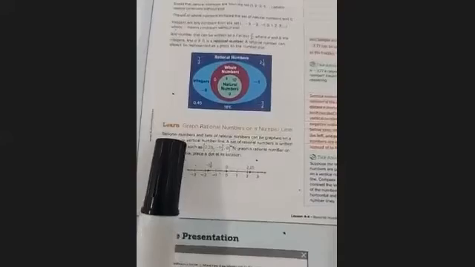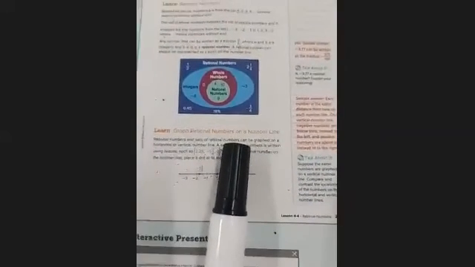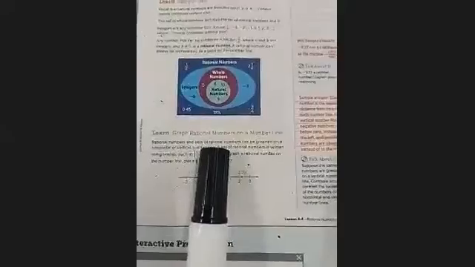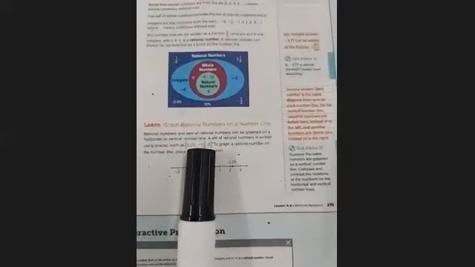Now, read. Rational numbers and sets of rational numbers can be graphed on a horizontal or vertical number line. A set of rational numbers is written using braces, such as 2.25, negative 1 and 3 over 4, and 0. These all are rational numbers, guys.